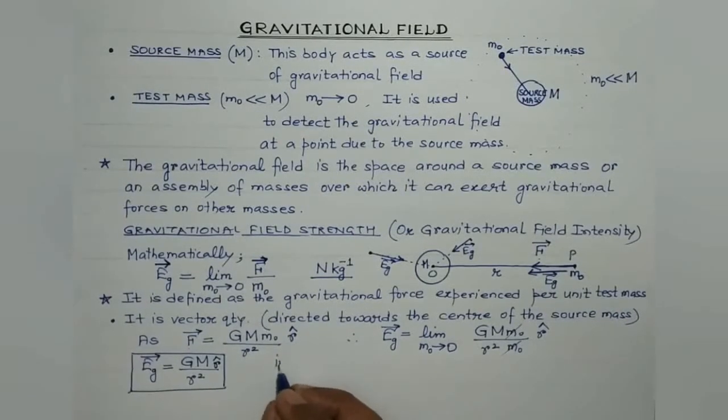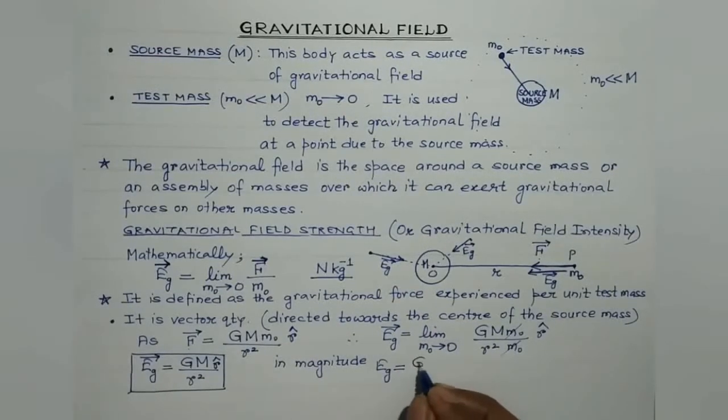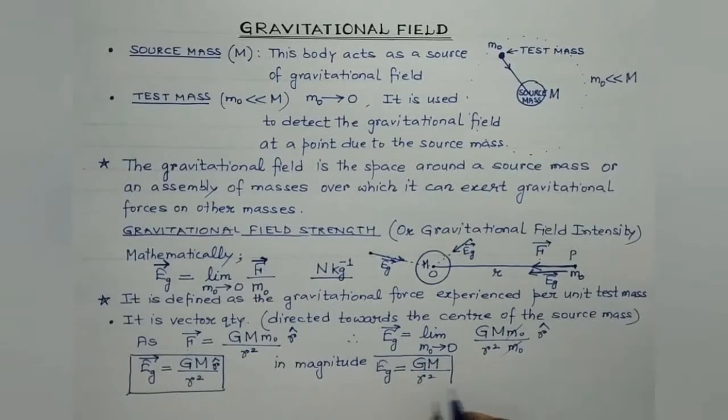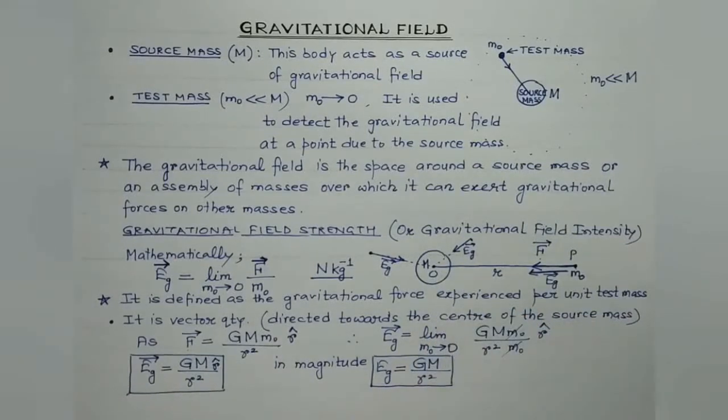And in magnitude, the gravitational field at a point is given by Gm divided by R square. And as I've told you, it's a vector quantity having both magnitude as well as direction. It is always directed along the line towards the center of the source mass.